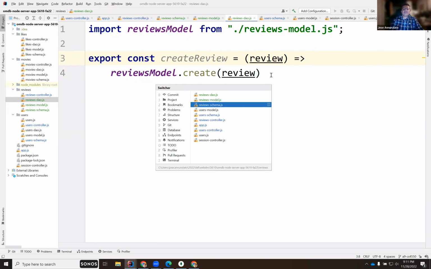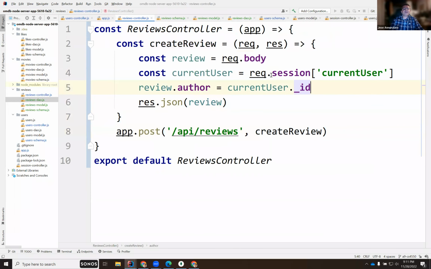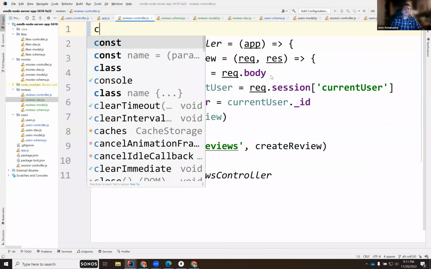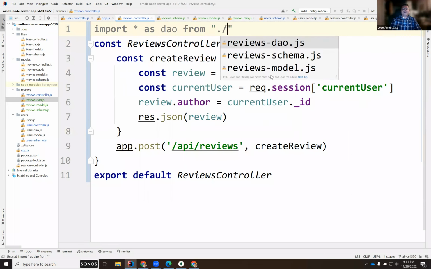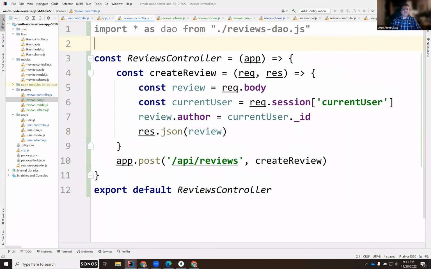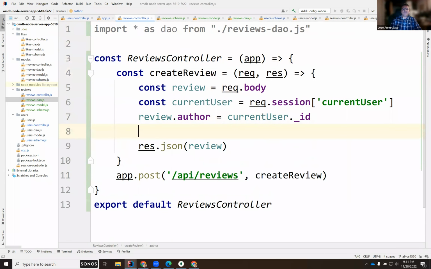And then in the controller, we can import this. We say import all those functions. Right now there's only one, create review, but there's going to be a whole bunch, as DAO from DAL.